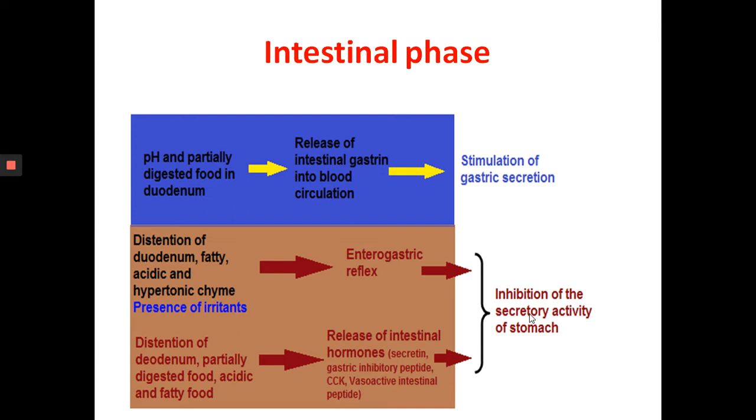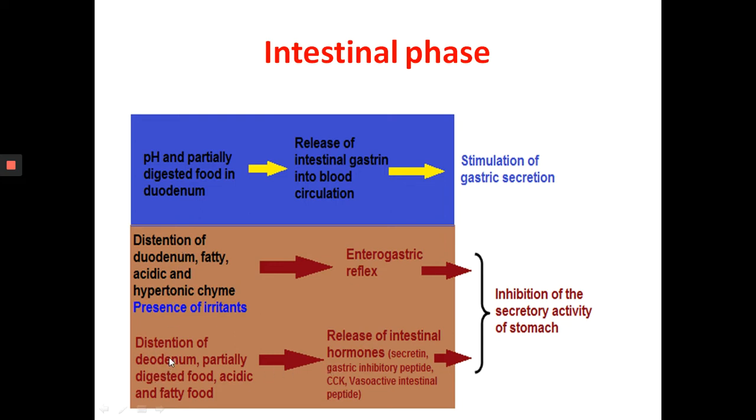pH and partially digested food in the duodenum. So when the food is partially digested, that means it needs to be there in the stomach for a longer period of time and more enzymes and acid are needed. So it causes the release of intestinal gastrin into the blood circulation that stimulates gastric secretion. When digested food is moving into the duodenum, it causes the distension of the duodenum, and also fatty, acidic, and hypertonic chyme and the presence of irritants stimulate the enterogastric reflex, which leads to the inhibition of the secretory activity of the stomach.